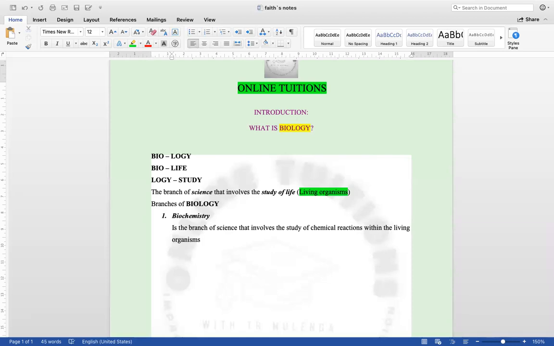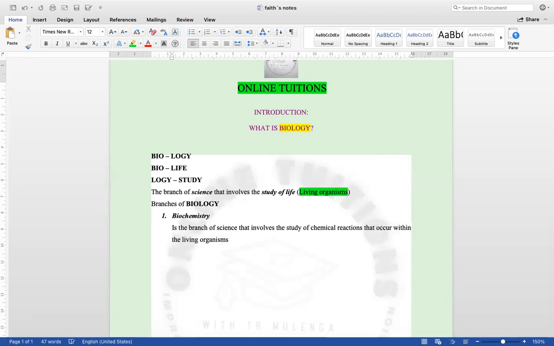So biochemistry is a branch of science that involves the study of chemical reactions that occur within the living organisms.